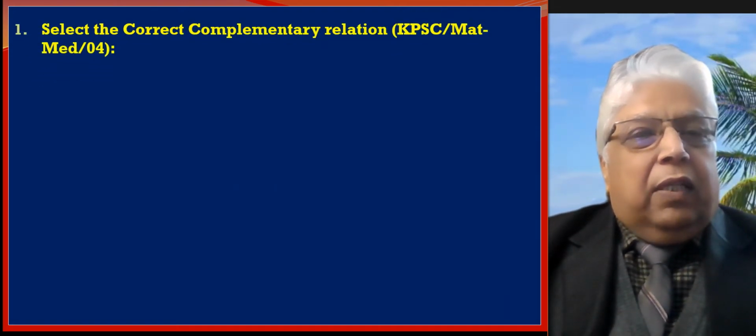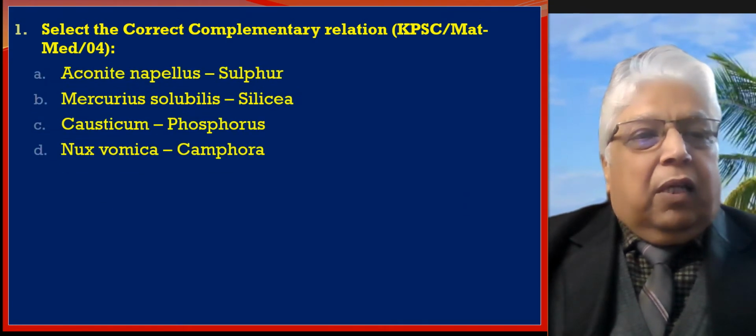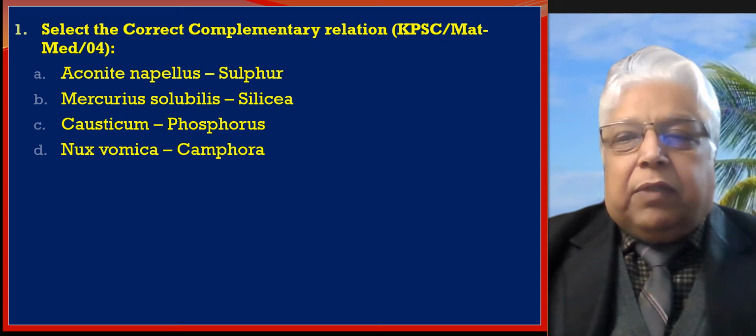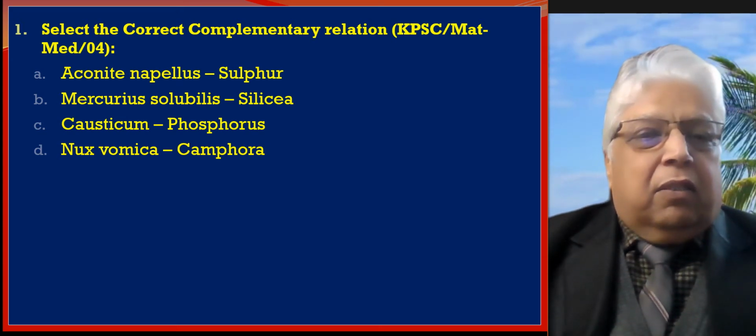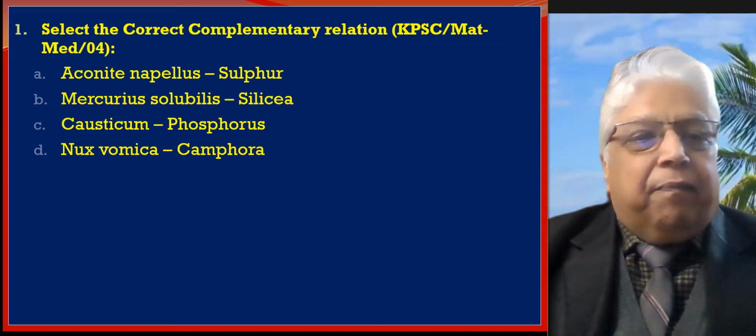Select the correct complementary relationship. We have variables: Aconite napellus is suggested with sulfur, Mercurius solubus with silicea, Causticum with phosphorus, and Nux vomica with camphor.